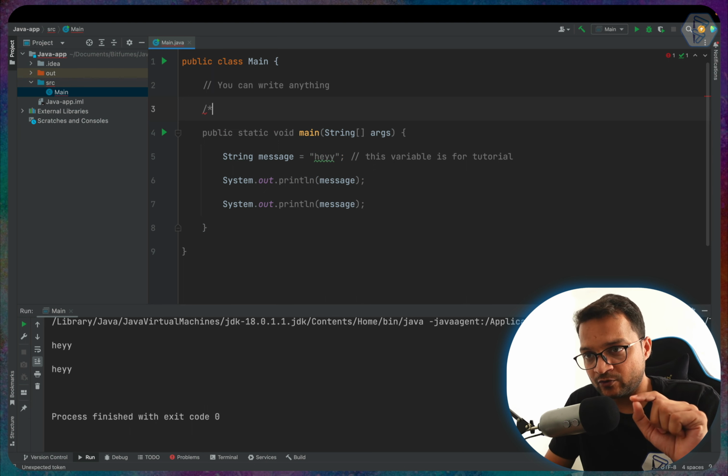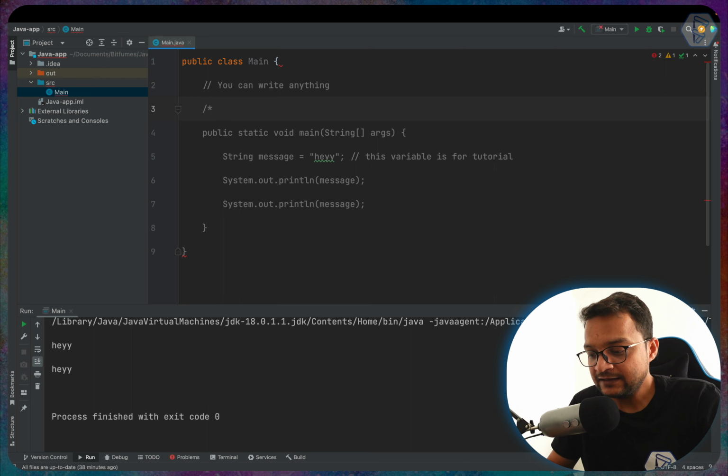This is extremely important. Give the asterisk and then similarly reverse it. So first asterisk and then the forward slash. Between this you can write anything. Yes, you can write your comment.